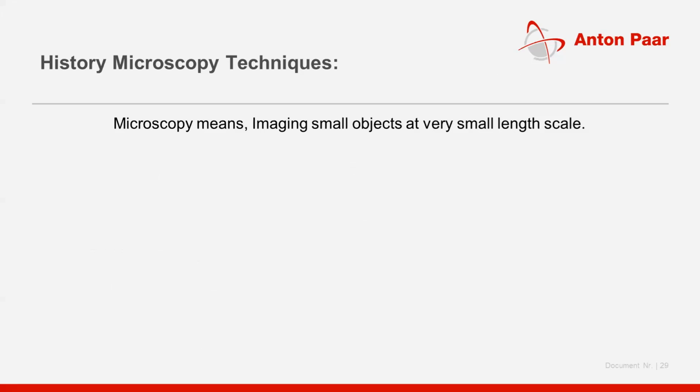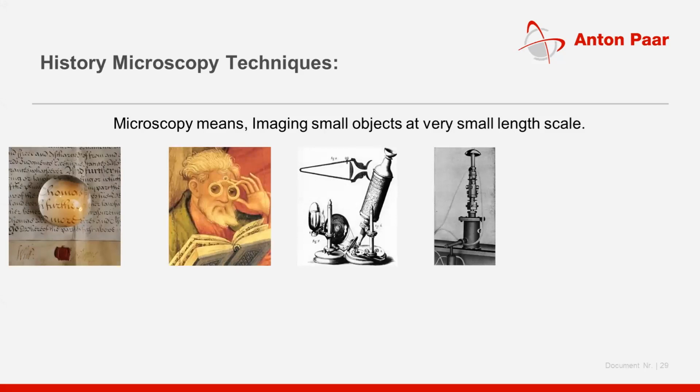And this microscopy, very small length scale, right? For that you need a tool, and that tool is nothing but a lens. Over a period of time, this lens has been utilized from reading small letters in books, then slowly telescopes have been used for imaging space objects which are very far from us. Then later, the scanning electron microscope also evolved.